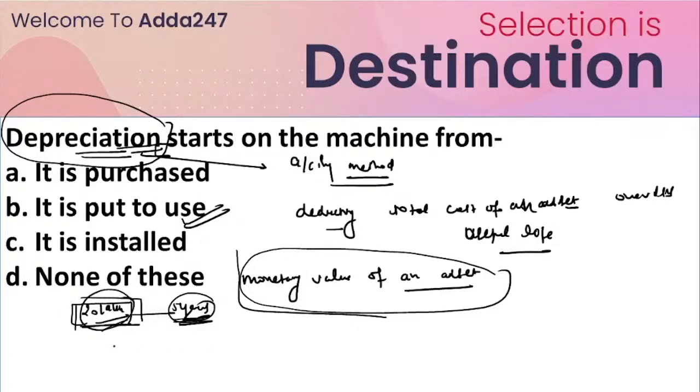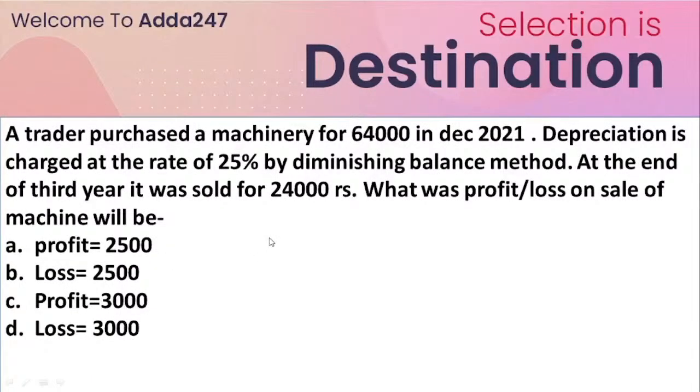The other reason is for tax purposes. For the tax benefits, companies and organizations also use higher depreciation in the initial years. Okay, I hope it is now understandable why we use depreciation in accounting. So now let's do another question, also based on depreciation. Just tell me the answer to this question and how we solve it within a minute. Okay, just understand this.